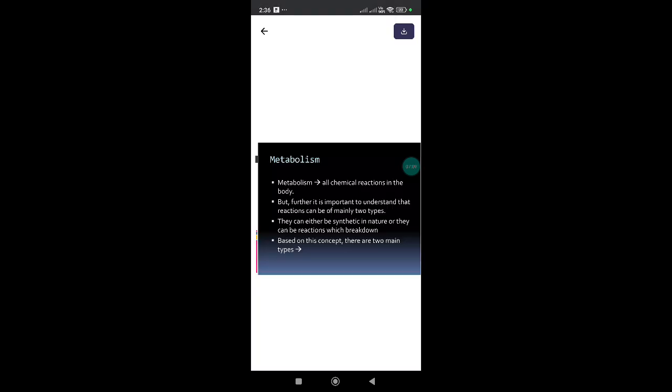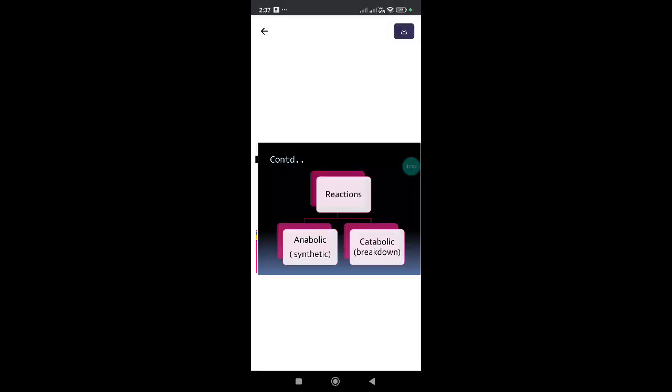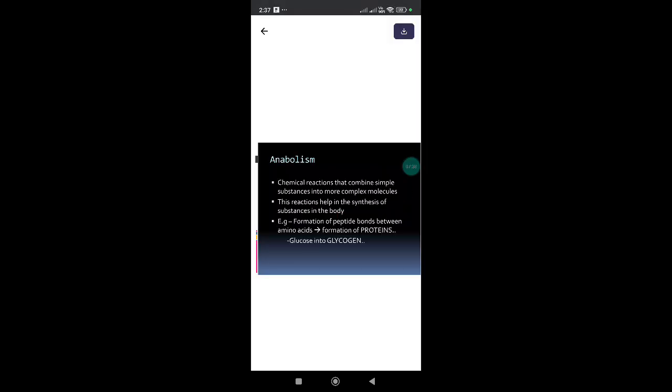Metabolism of carbohydrates. Metabolism is all the chemical reactions in the body. It is important to understand that reactions can be of mainly two types: they can either be synthetic in nature or they can be reactions which break down. Based on this concept, there are two main types of reactions: anabolic, synthetic, and catabolic, breakdown.